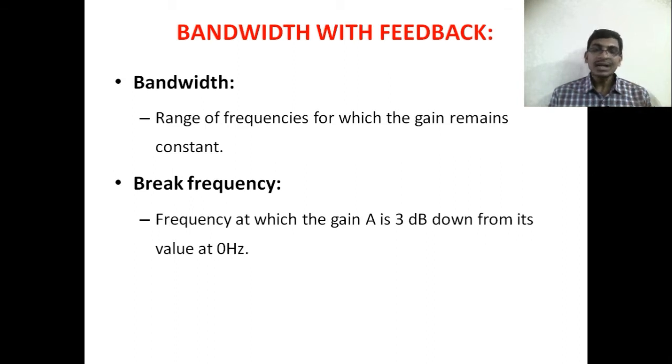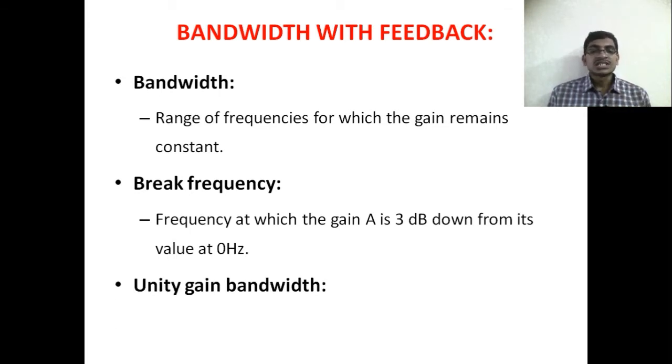At 0 Hz, suppose you say it is at the maximum level, the frequency at which we achieve the minus 3 dB level is called the break frequency, and it is also called the bandwidth of our operational amplifier. The notation for the break frequency is F0. Okay, F suffix 0 is nothing but the break frequency.